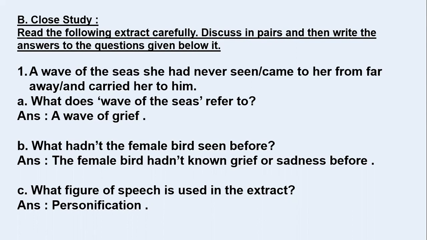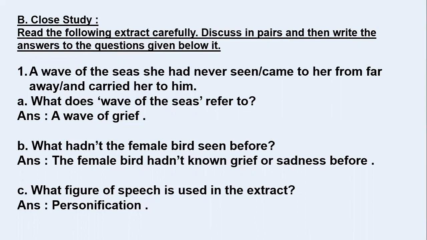The poet has used many figures of speech, and one of them is exaggeration, that is hyperbole. That's why he has used these things and many different words to refer. So here the answer is a wave of grief. The wave of seas refers to a wave of grief, means sorrow. Second sub-question, what had the female bird not seen before? What did the female bird not see before, as we read in the sentence?